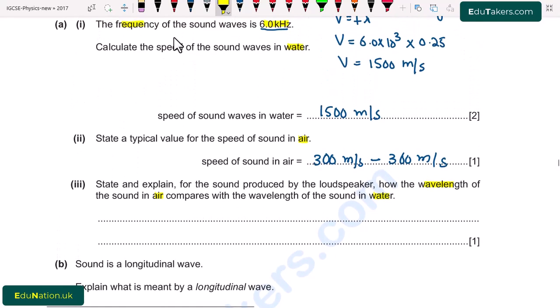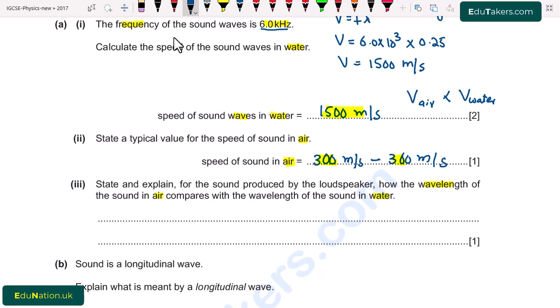Comparing both of these values, in the water the speed of sound is 1500 meters per second, while in the air the speed of sound is from 300 to 360. It means that the speed of sound in air is less as compared to the speed of sound in water, because 330 or 340 is less than 1500.